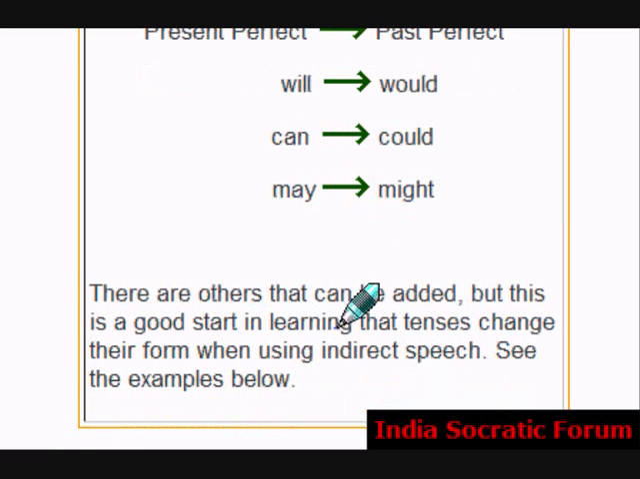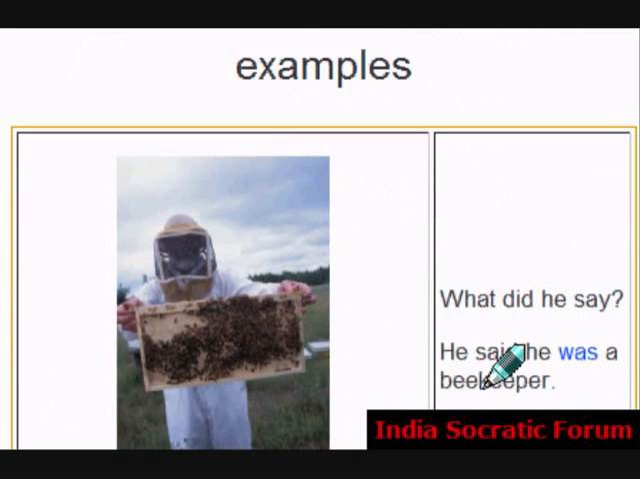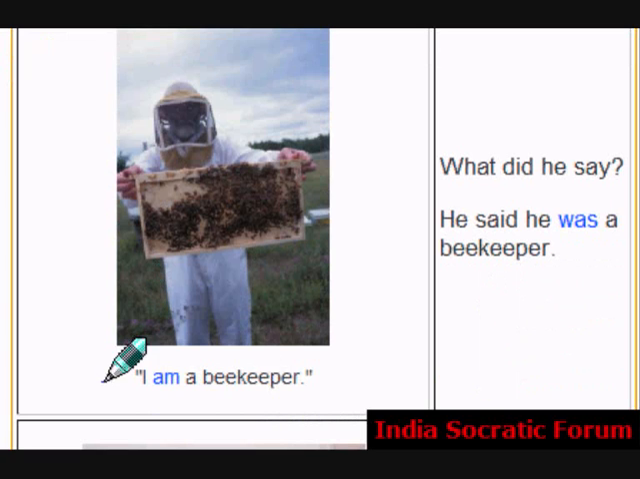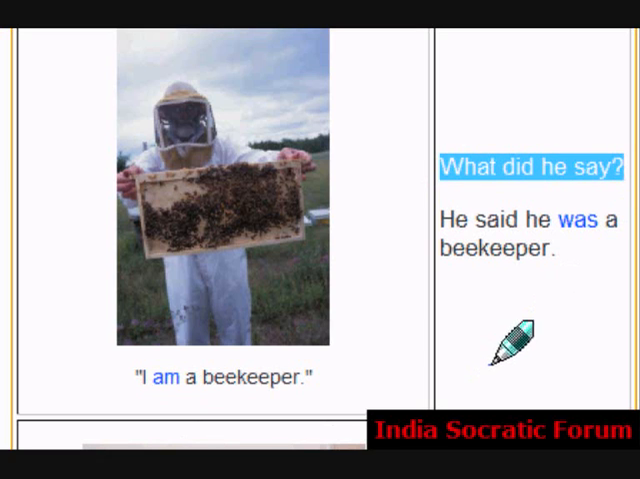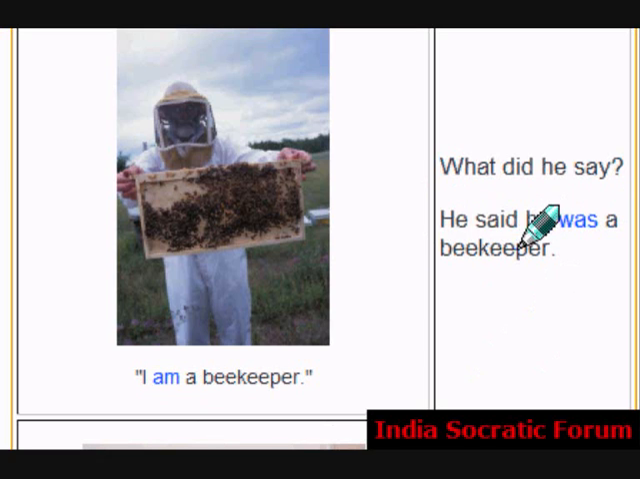There are others that can be added, but this is a good start in learning that tenses change their form when using indirect speech. Let's see more examples. "I am a beekeeper," says this man. What did he say? He said he was a beekeeper. Look, am became was here. Right?